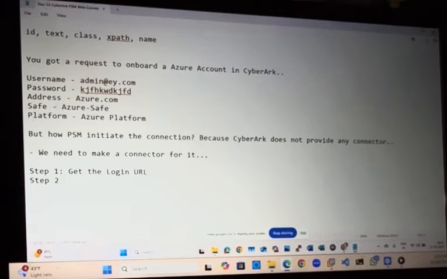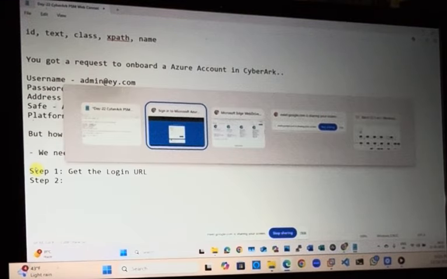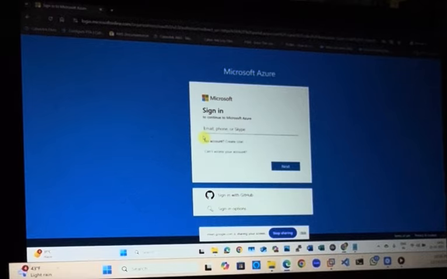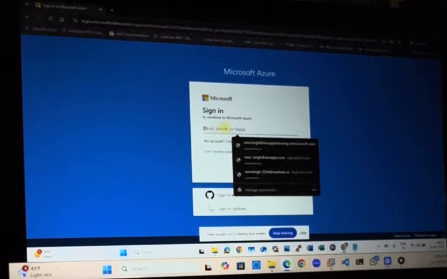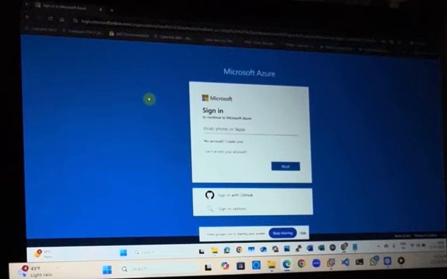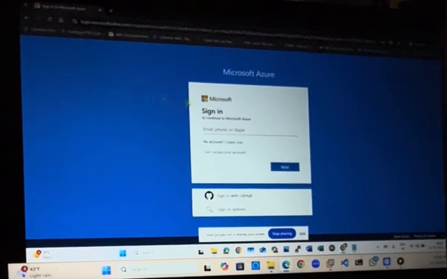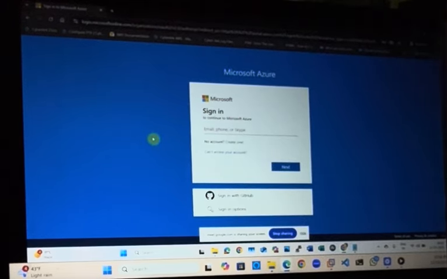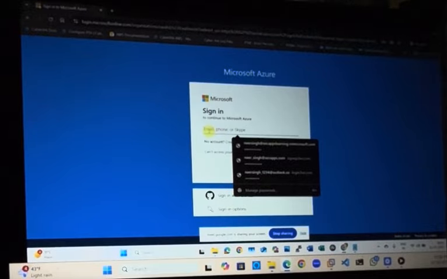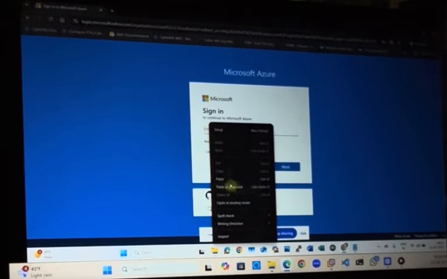Okay. Now step 2. Let's say this is your login URL. Your PSM should enter the username in this. Correct? So how will PSM enter? As you know, when a website is created by a developer, he will write some code in a programming language. So we need to get that code only. So right click here and inspect.